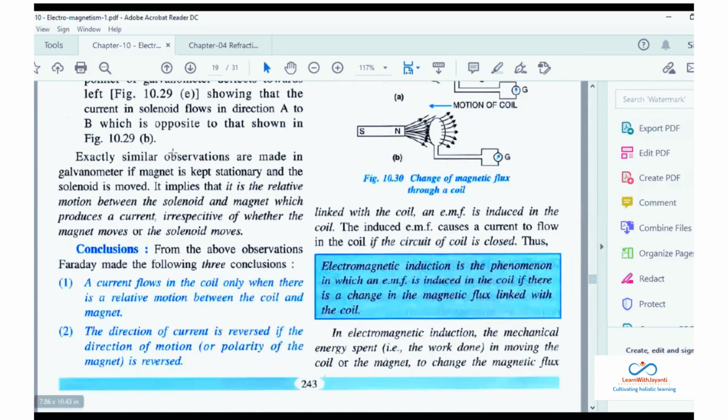Did you understand? Anushka, any doubt? No, ma'am. Okay, so how can you change?